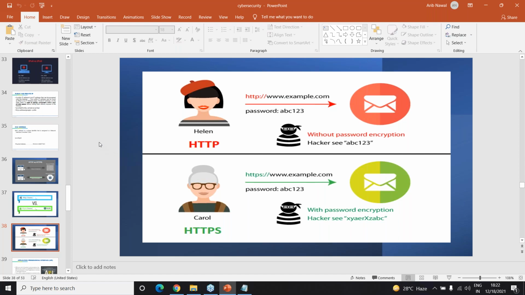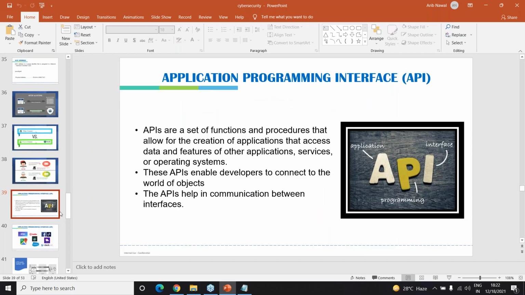The next thing is we need to know a little bit about APIs. What is an application programming interface? An application programming interface is a set of functions and procedures that allow the creation of applications accessing data and features of other applications. So basically it allows one application to connect to another. That is what an API does. These APIs enable developers to connect to the world of objects. It helps in communication between the interfaces.